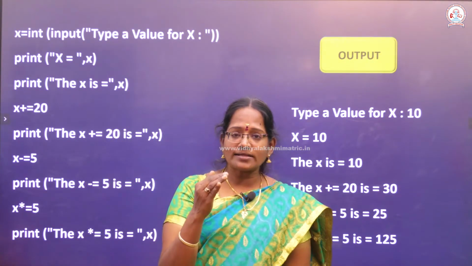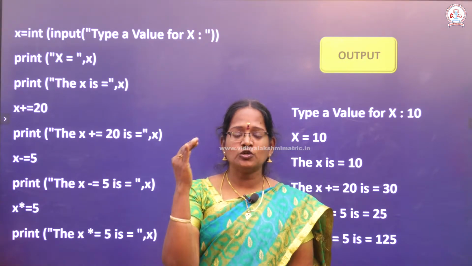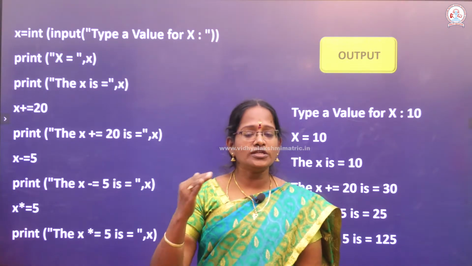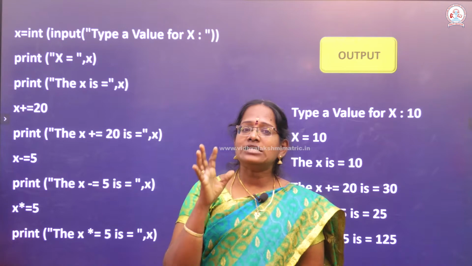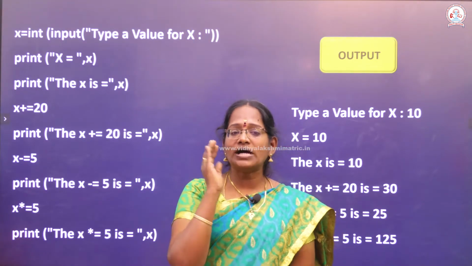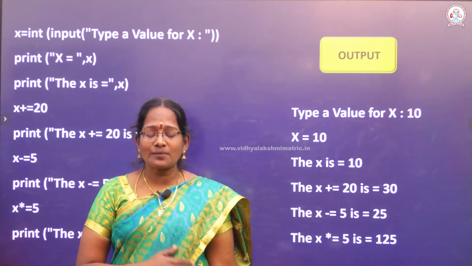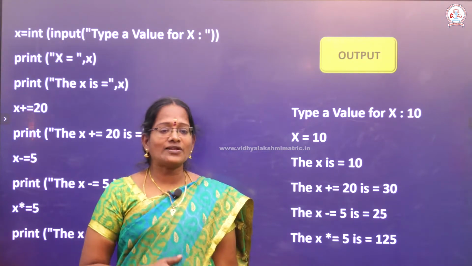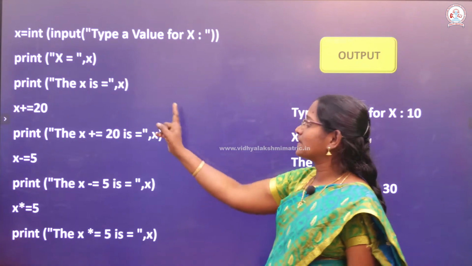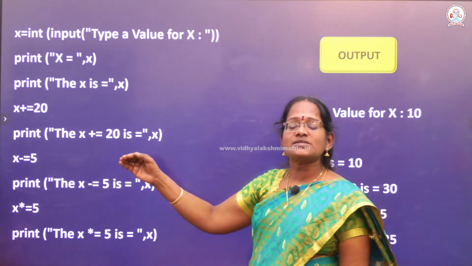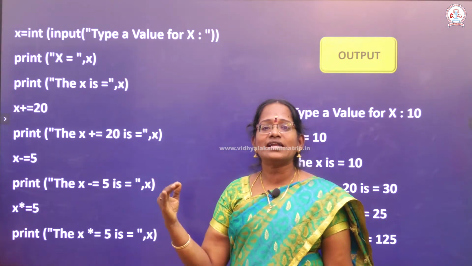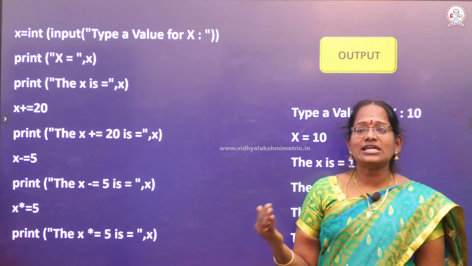So the operators are plus equal to, minus equal to, into equal to, divide equal to. It will be the same processing, but to the same variable we are adding some more value, so we just have to calculate it. First, x plus equal 20 means already x value is 10 plus 20, it will be calculated.